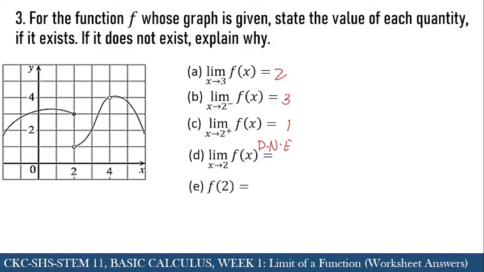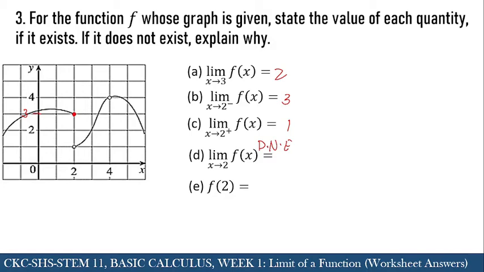Lastly, we have f of 2. So we're just going to directly substitute the value of 2 into the function. By doing that, we can see from the graph that if we evaluate 2, it will give us 3, because this point here is the value for 2.